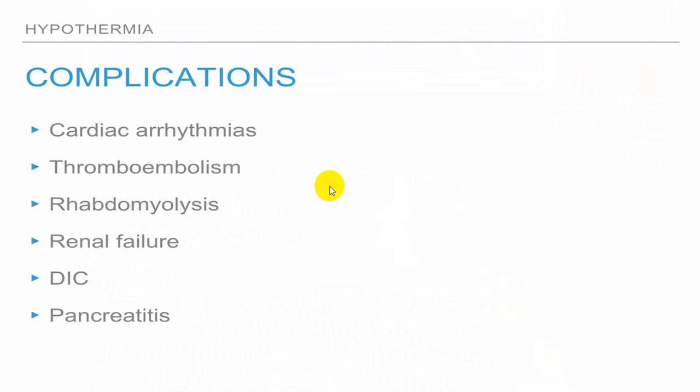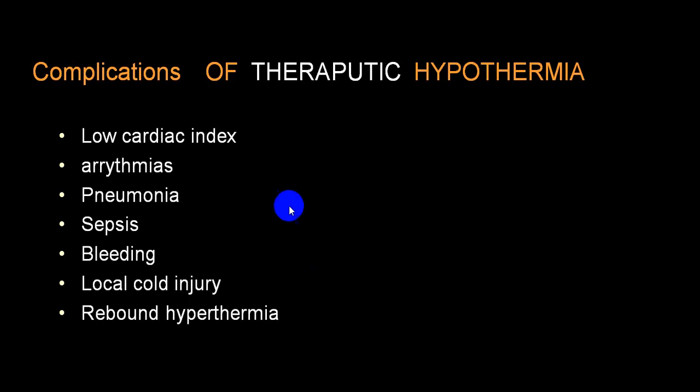Some of the known complications during different stages, particularly in moderate to severe: cardiac arrhythmia, thromboembolism, rhabdomyolysis, ending up with acute kidney injury, DIC, very rare pancreatitis. During therapeutic hypothermia, you can have cardiac arrhythmias, pneumonia, sepsis, bleeding disorders, local cold injury, rebound hypothermia.